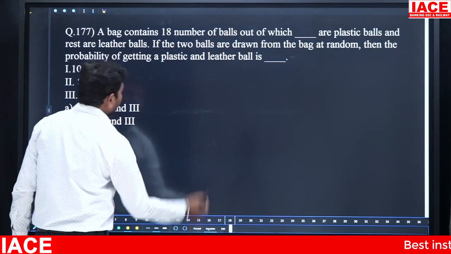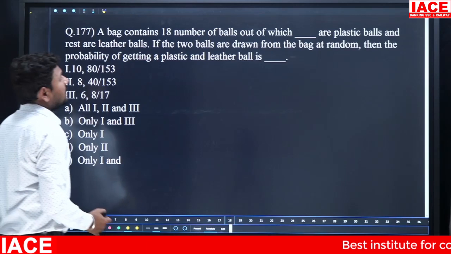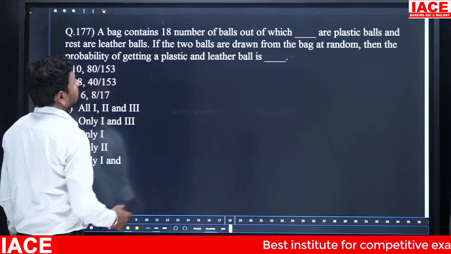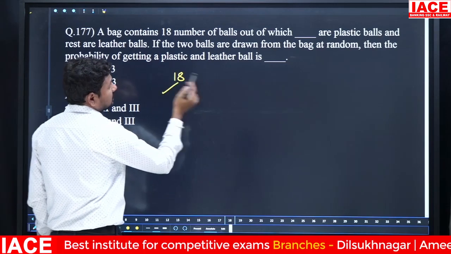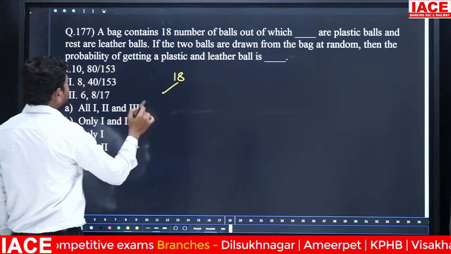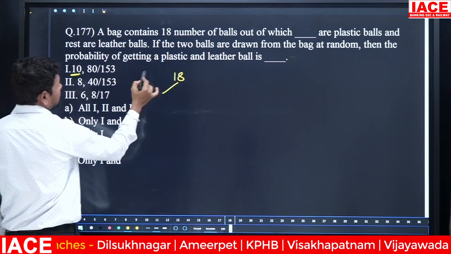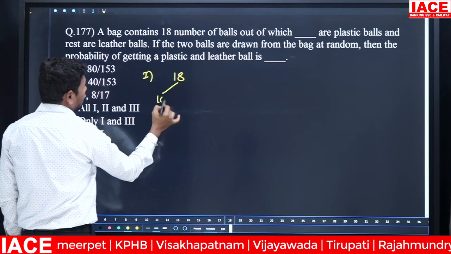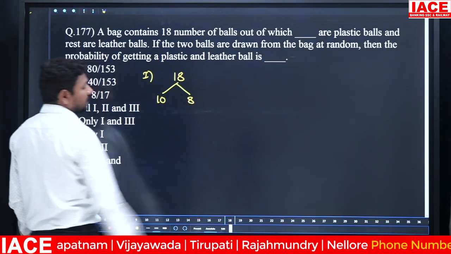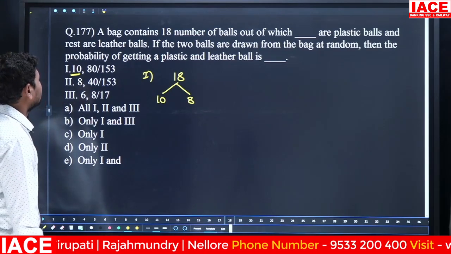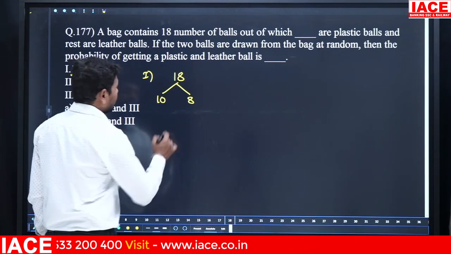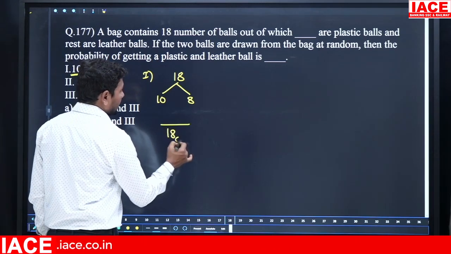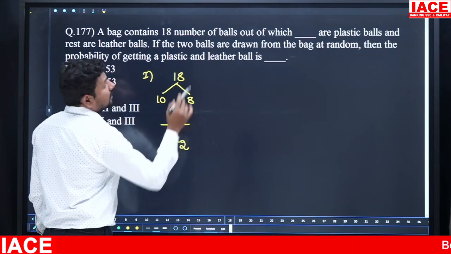Next. A bag contains 18 balls, out of which some are plastic balls and the rest are leather balls. As per statement 1, plastic balls are 10 and leather balls are 8. 10 comma 8. 10 plus 8 is equal to 18. If 2 balls are drawn from the bag, total 18 balls are there. Out of 18 balls we have to pick 2 balls at random.